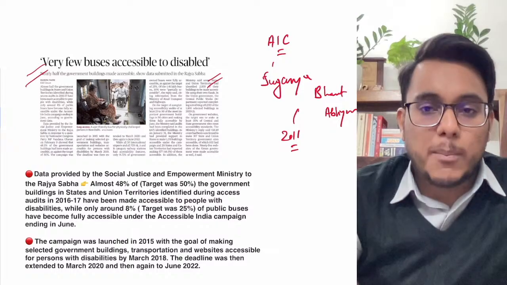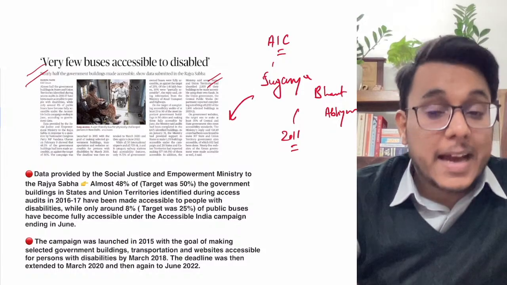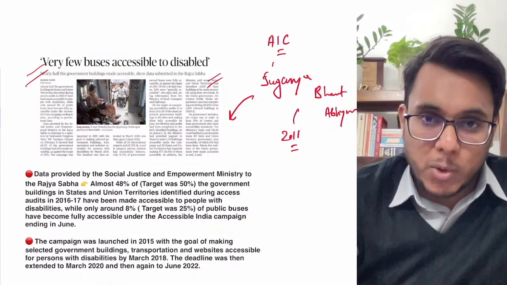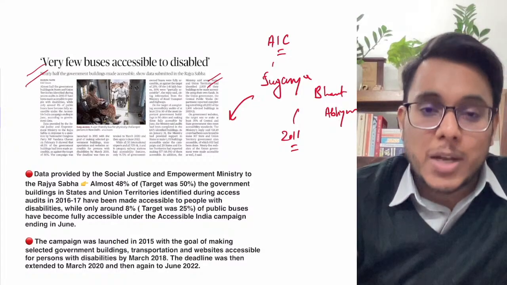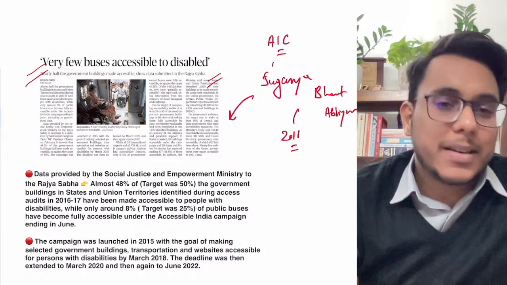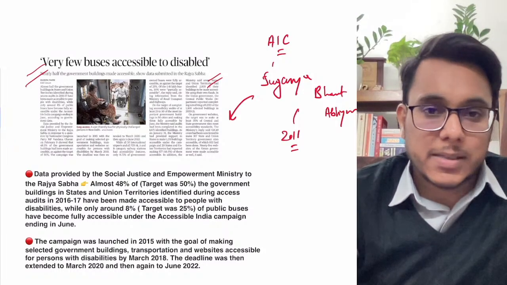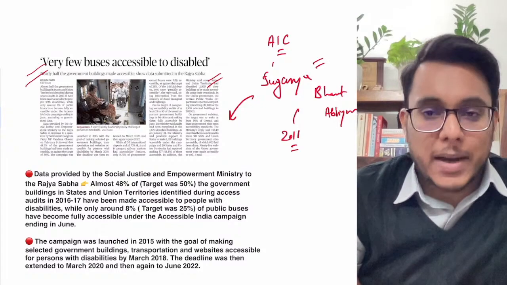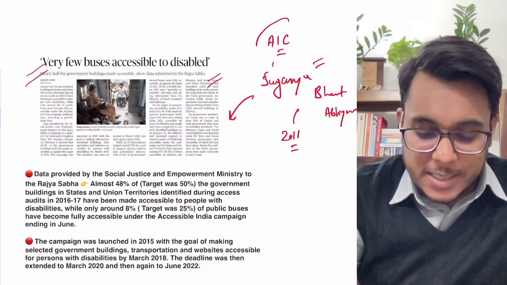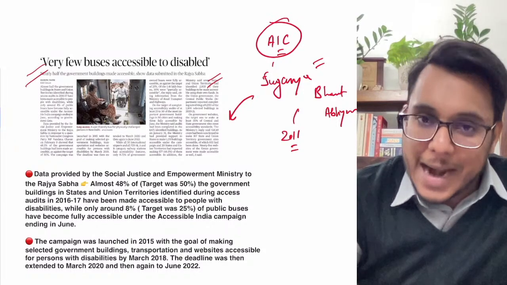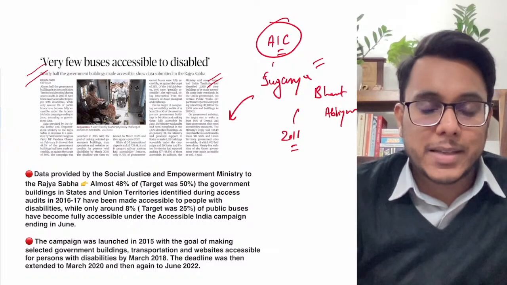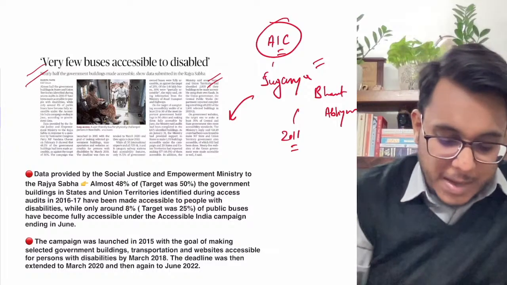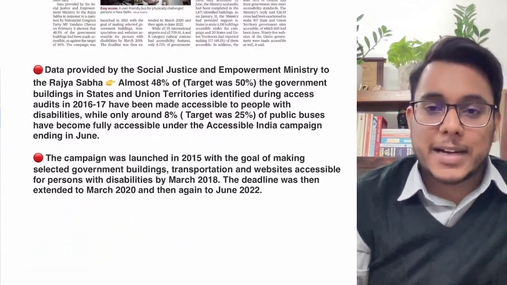As per this Sugamya Bharat Abhiyan, disabled people are to be provided enhanced accessibility. Accessibility to public places is to be provided. Accessibility with respect to books is to be provided to them. Clear? So soft accessibility as well as hard accessibility was to be provided to the people. At that point of time, the government also provided that government buildings need to be made disabled friendly, and in this direction certain targets were taken.